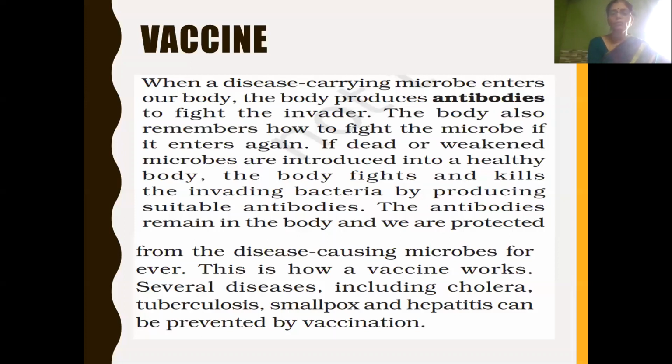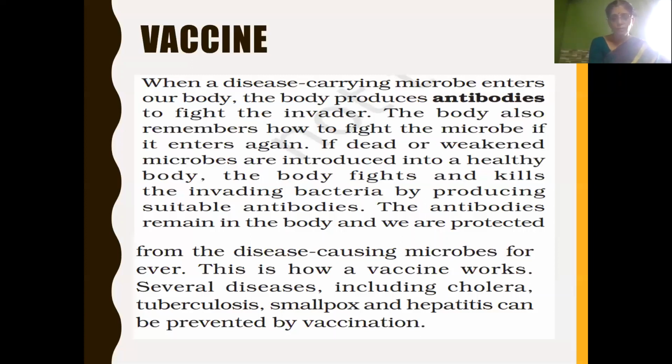When introduced, our body produces suitable antibodies which fight and kill the invading bacteria, and those antibodies remain in our body. Whenever disease-causing microbes enter, they fight and kill the microbe so that we don't fall ill with that disease. This is how a vaccine works.